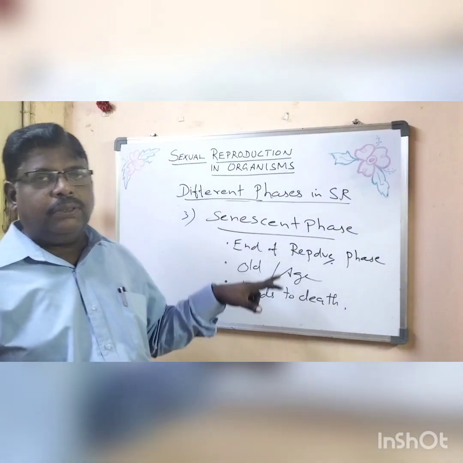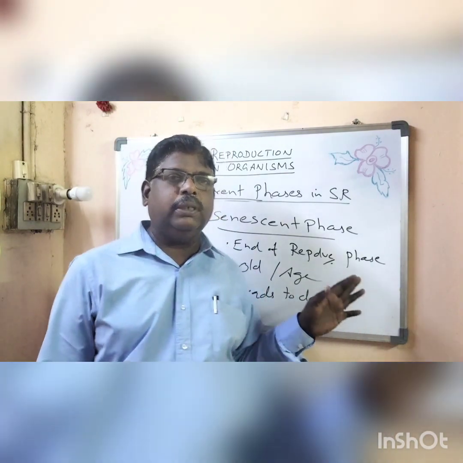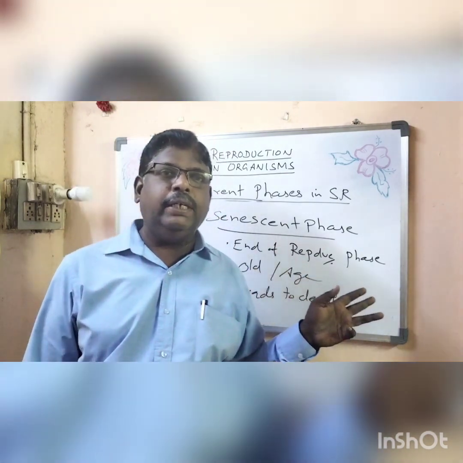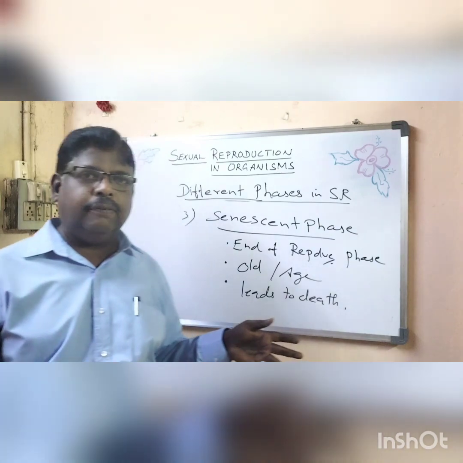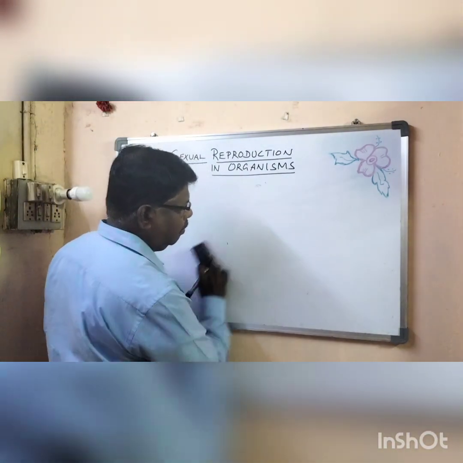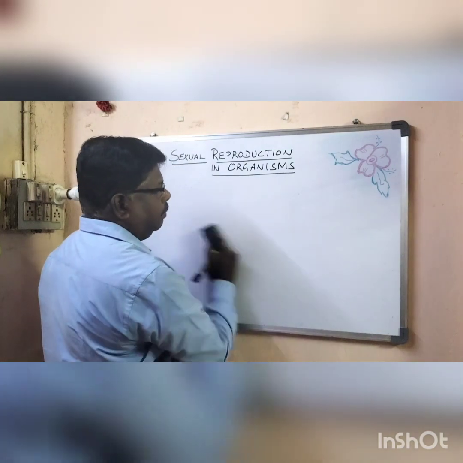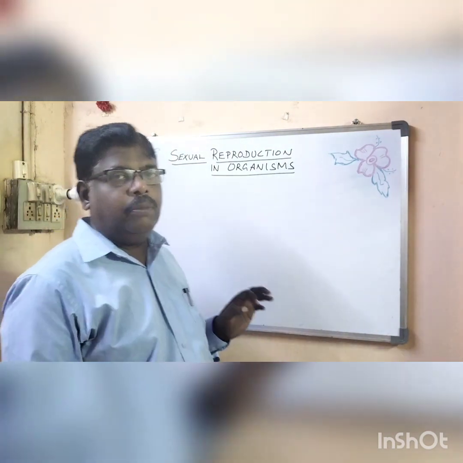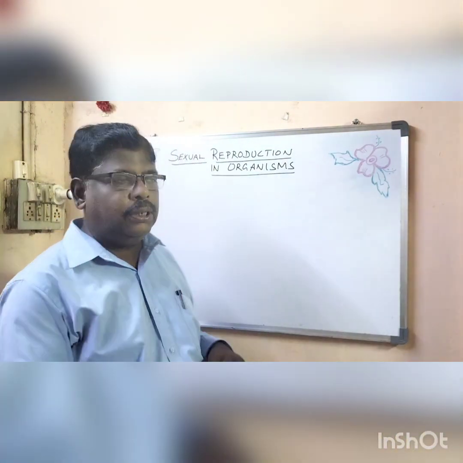So under different phases of sexual reproduction, we saw three phases: juvenile phase, reproductive phase, and senescent phase. Now let's learn about events that occur in sexual reproduction.